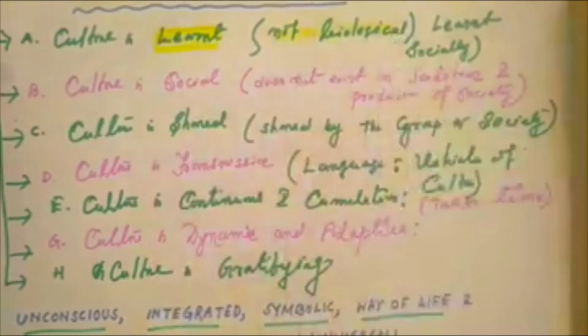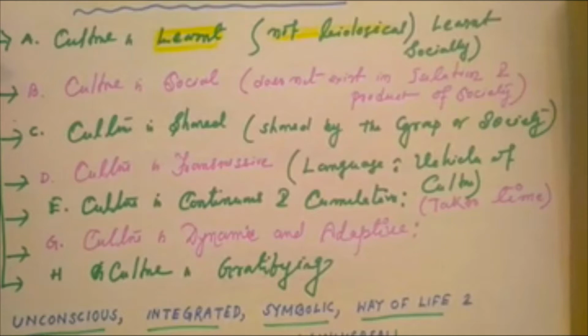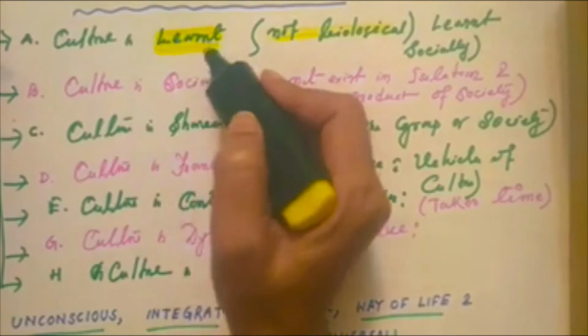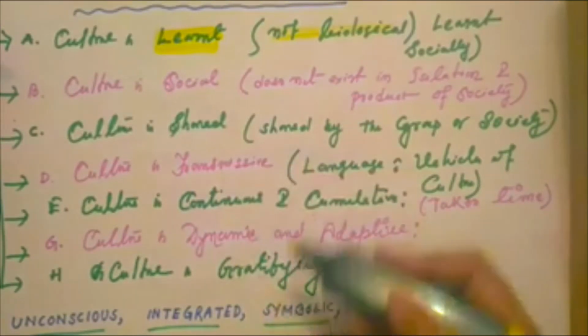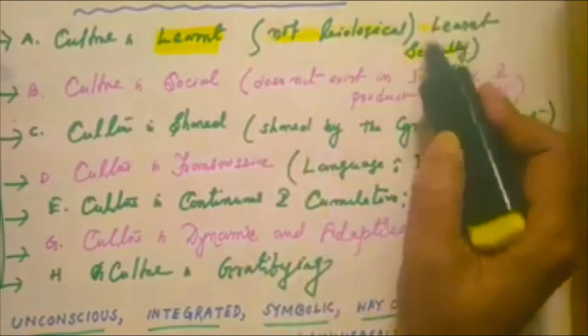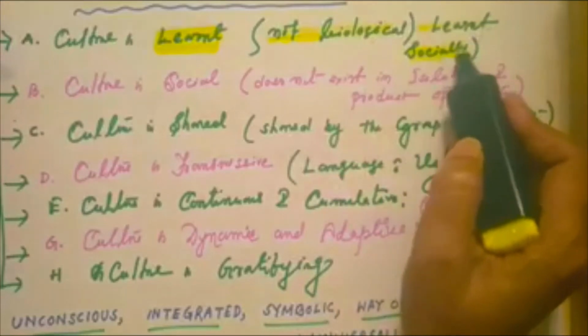If the little baby, who is very little, learns to speak, learns to sing, learns to walk by the surrounding environment, by the influence of his surrounding environment, that is nothing but a learned behavior. Learning is one important attribute and one important quality of human being. This is not biological, learned socially, not by the individual. Culture is a learned behavior, not the biological behavior. It is learned by the society.